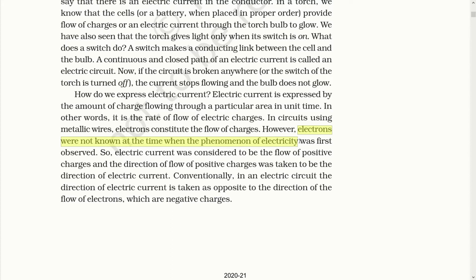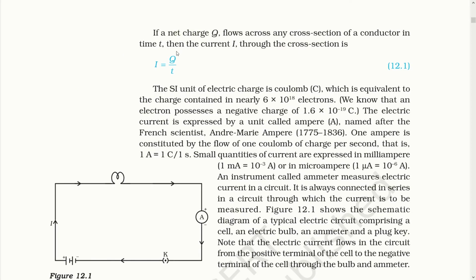But initially, when electricity was discovered, the knowledge of electrons was not there. So scientists assumed that the flow of current is due to positive charge, and thus it was conventionally said that in an electric circuit, the direction of electric current is taken as opposite to the direction of the flow of electrons, which are negative charge. Now here you can see the proper description of electric current.